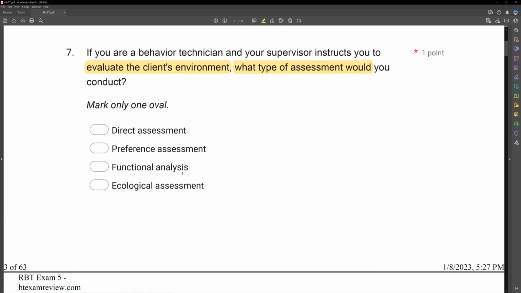An ecological assessment is one that evaluates the environment. So if we are just going in and analyzing the client's environment, we are conducting what is called an ecological assessment. Maybe you've heard that, maybe not. If you haven't, let's add that to our repertoire. The more knowledge you have, the better you'll be. All right. So it's a good fluency check. If we're going to evaluate the environment, just the environment, we're doing an ecological assessment.